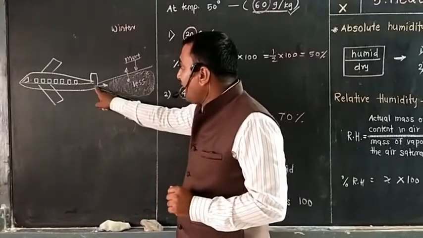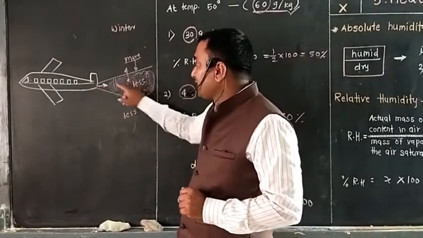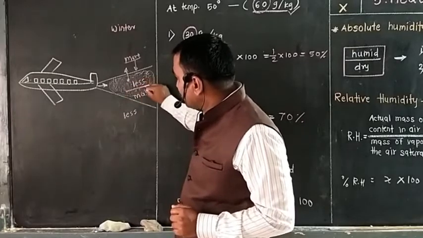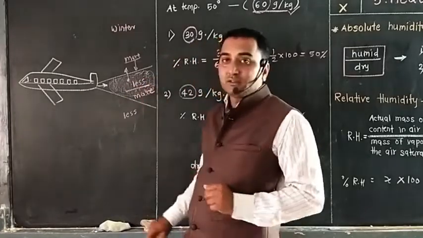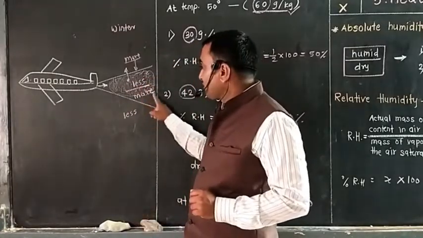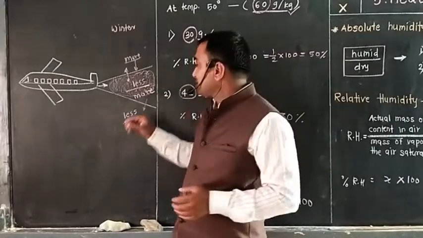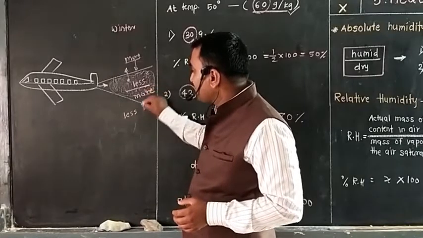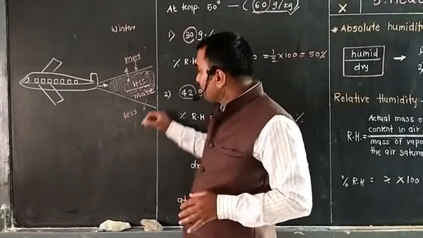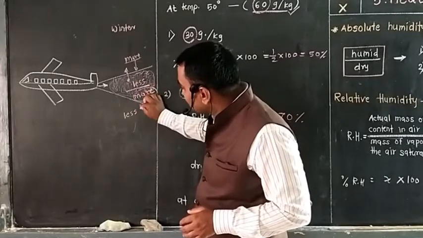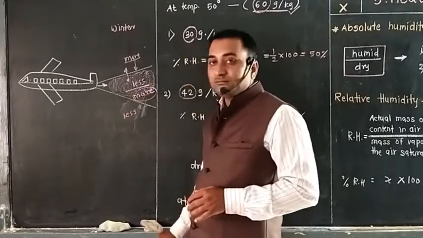And here, as the fume's water vapors come up, this is the upper condition, it is the lower condition now, more. So these more water vapors can easily disperse. That means, to make the potential energy equal, these more water vapors will transfer to the less area.